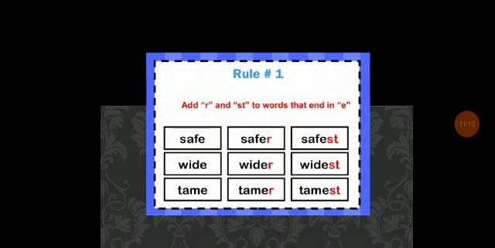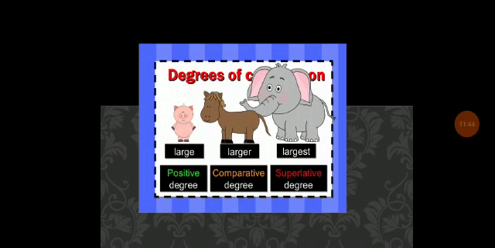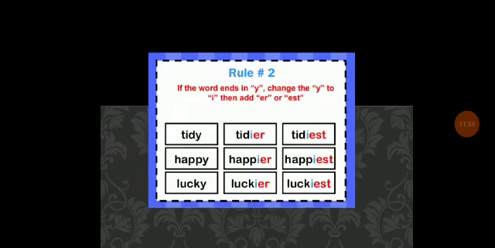And safest, we add st. So rule 1, add er and est to words that end in e. Safe, safer, safest. Wide, wider, widest. Tame, tamer, tamest. And this is an example: large, larger, largest. Positive, comparative, superlative.